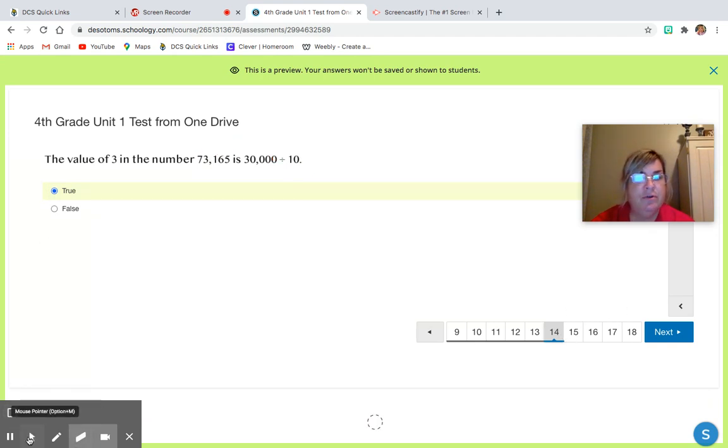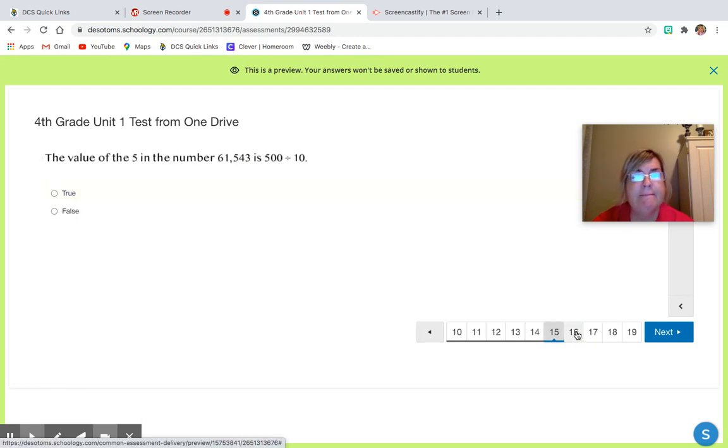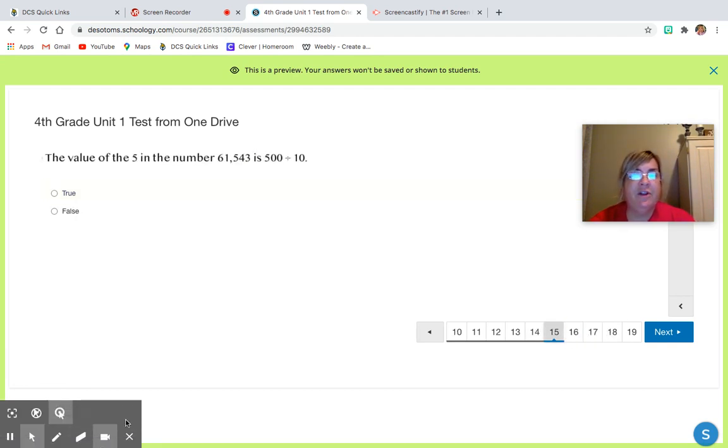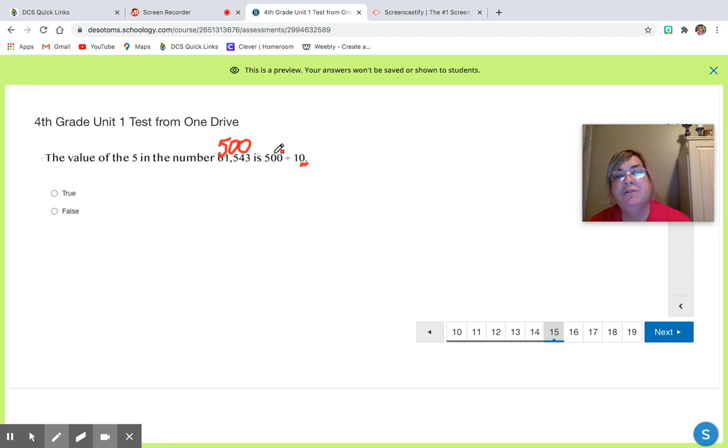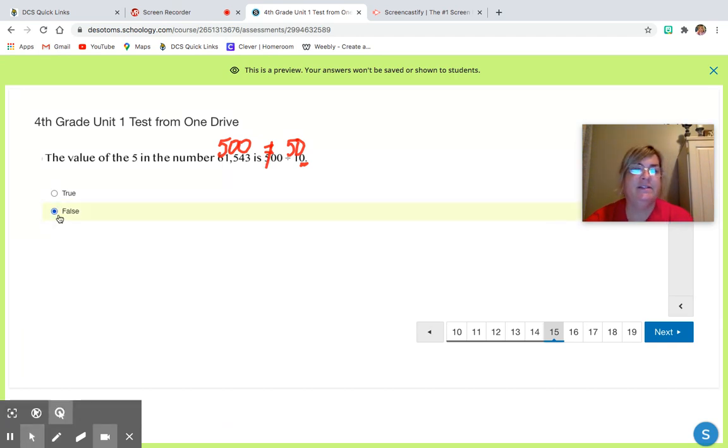Let's go to question 15. All right, the value of the 5 in the number 61,543. Well, the value of this 5 is in the hundreds place, so its value is 500. And then 500 divided by 10. Again, we're going downstairs because we're dividing, so we're getting smaller. We're going only down 1 step because we're dividing by that 10. All right, so if you're in the hundreds place and you go down 1, it's now going to be 50. Are those two numbers the same? And the answer is no, they are not. So the answer would be false.